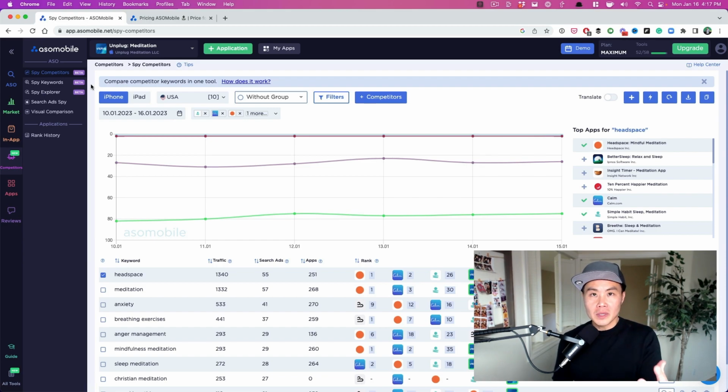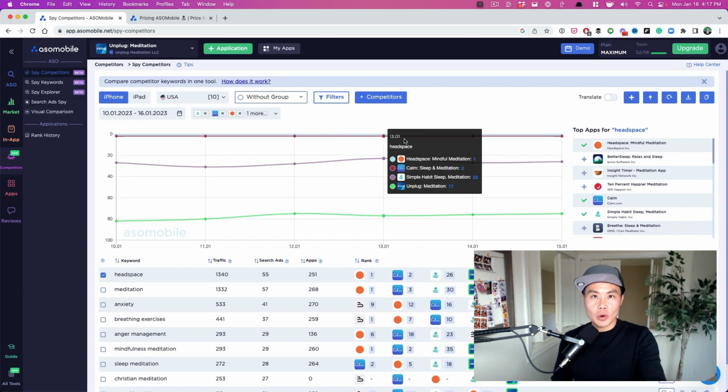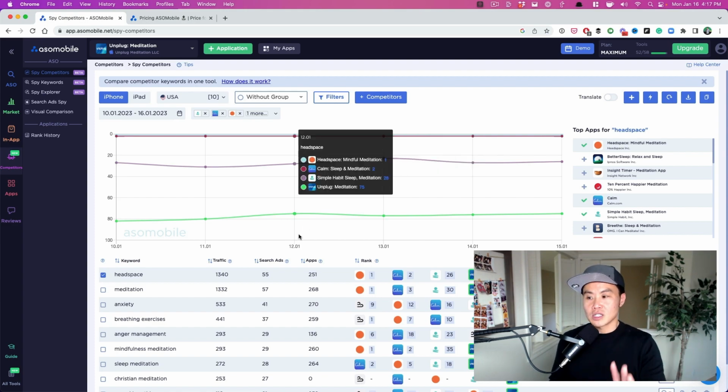And for bigger companies, this is phenomenal, because I work with a couple of different big companies who just want to see for a given keyword like meditation, how are my competitors doing? Because they want to be in the top 10 for a particular keyword. And so you really want to have that competitive analysis to see how well you're doing against your competitors. So this is the best spot to do that and easily report back to your bosses and your bosses' bosses and so forth, or just really keep an eye.